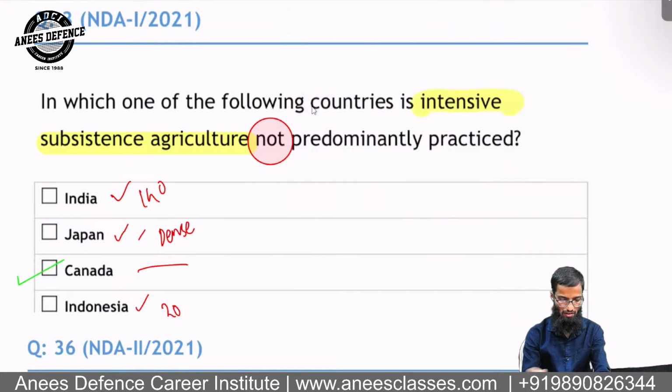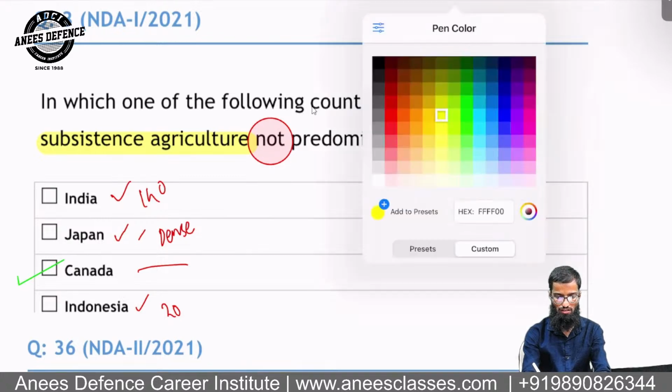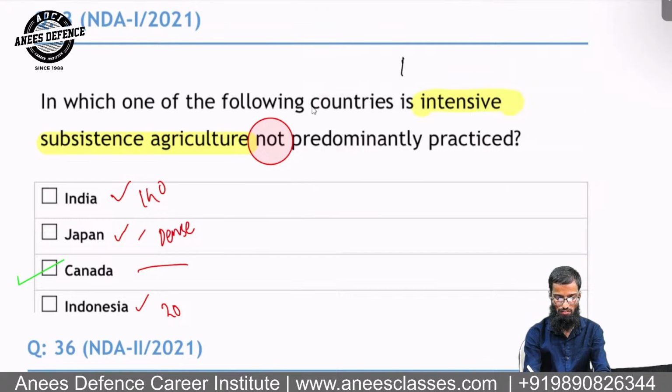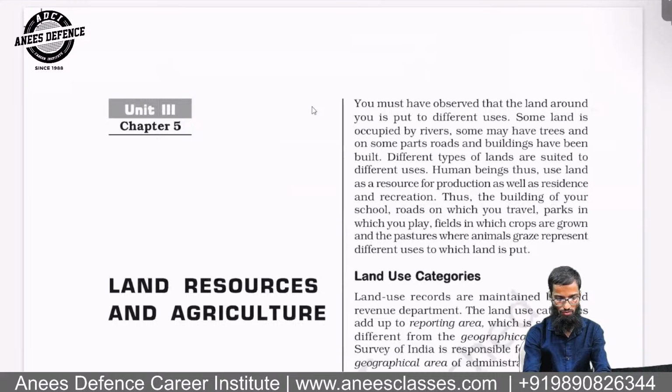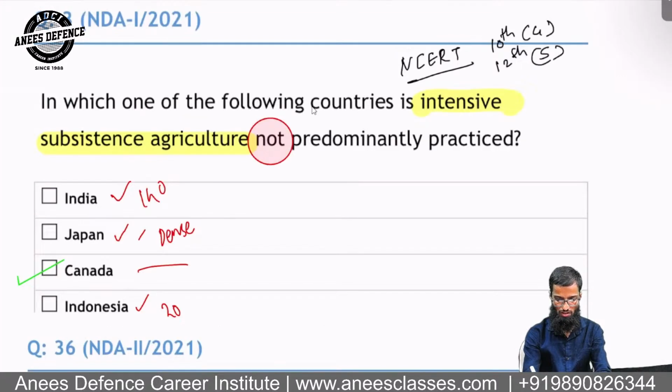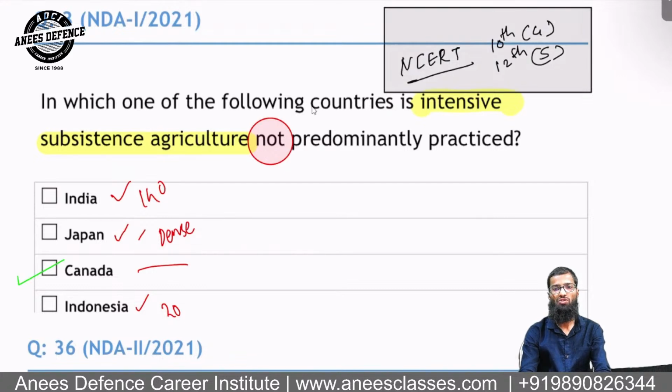Okay. So I need to mark Canada. So that was one question from the NDA 2021. And this question can be attempted well with the help of NCERT. Okay, 10th standard, chapter 4 and 12th standard, you can see, unit 5. So if we study this much, then we can easily solve all the questions.